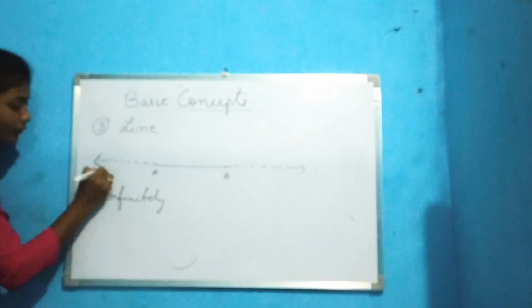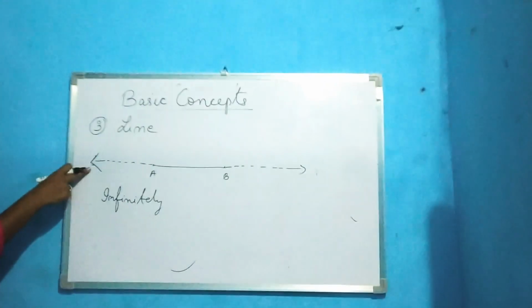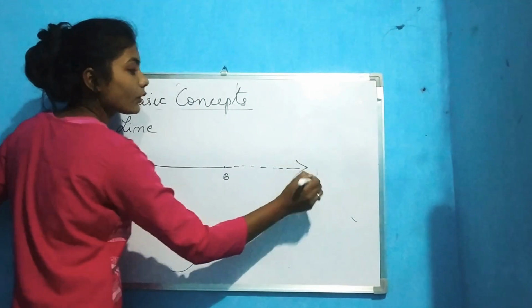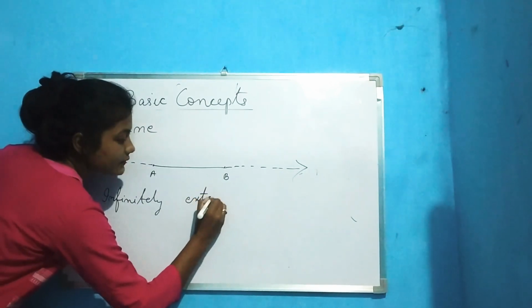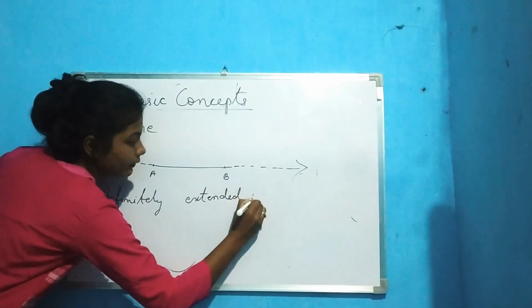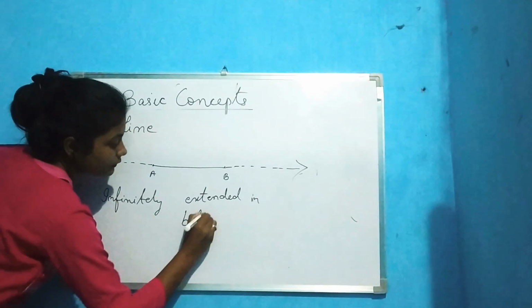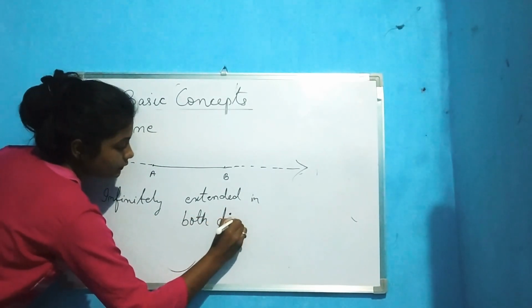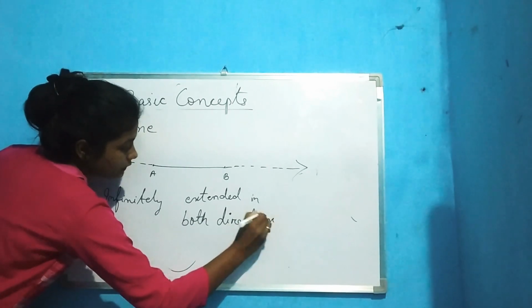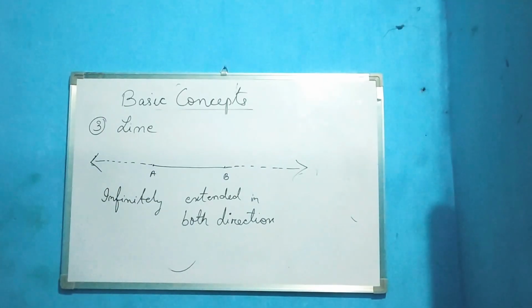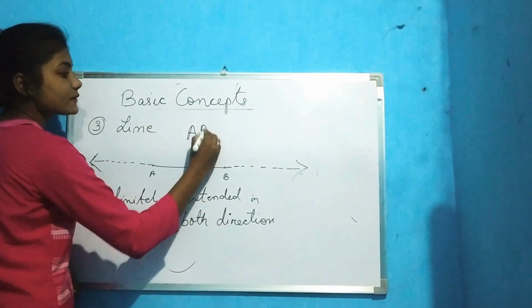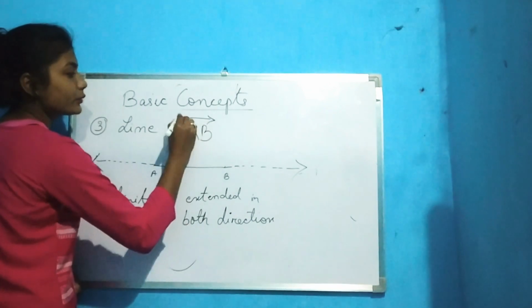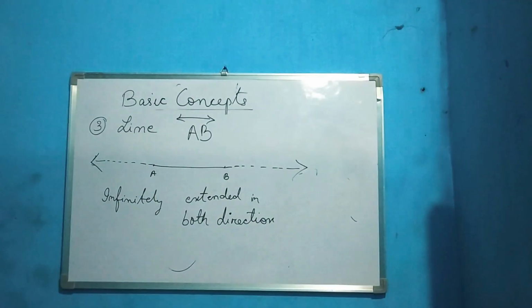And we put arrows. The arrows indicates that it can be what? It can be extended in both direction. So this is a line. How do we represent the line? We will write AB as a line, and in cup we will put this symbol. So this is a symbol of a line.